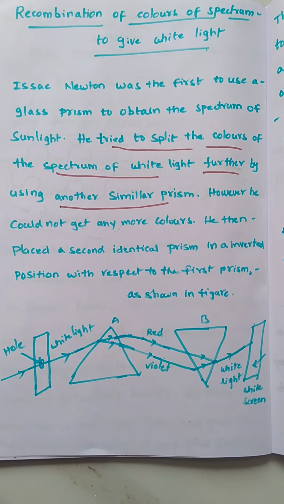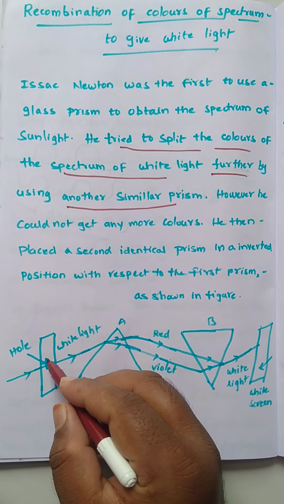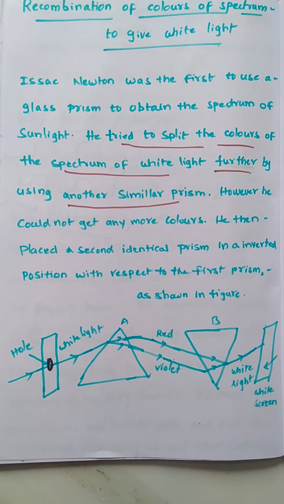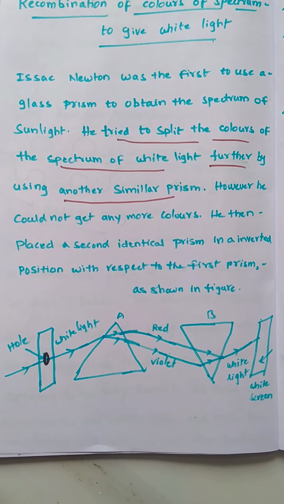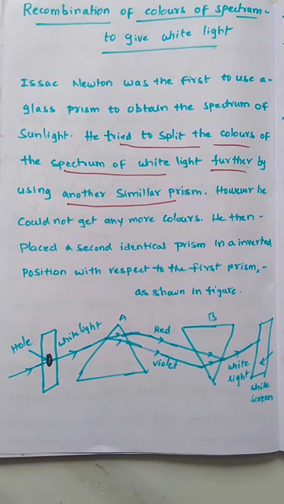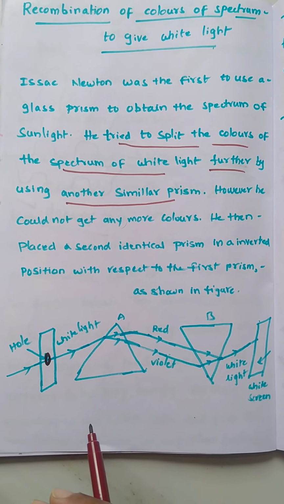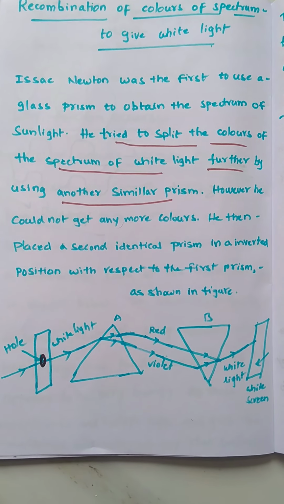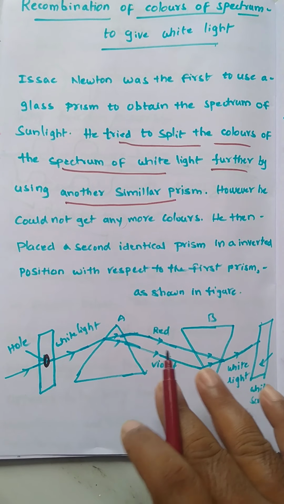That is one important point. However, he could not get any more colors. Why? Because he chose only one narrow beam of light, through a hole. Then the intensity of light decreases, so the wavelengths or frequencies of light that decrease we are not getting. Here we are getting only red and violet.